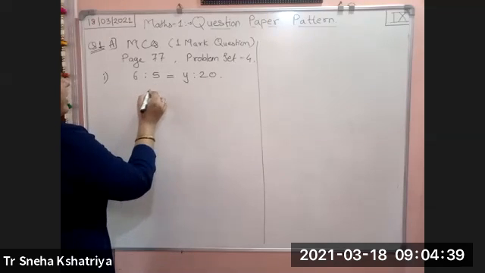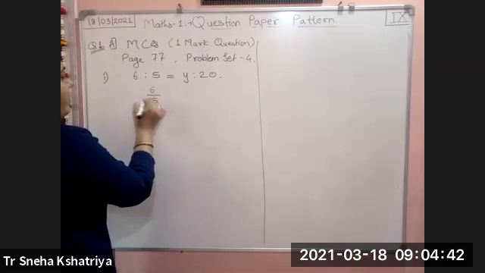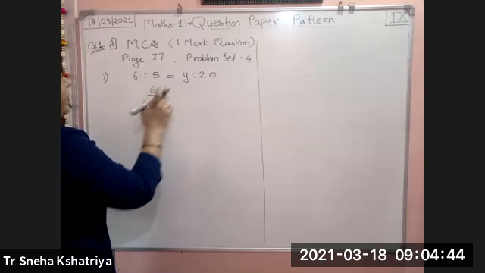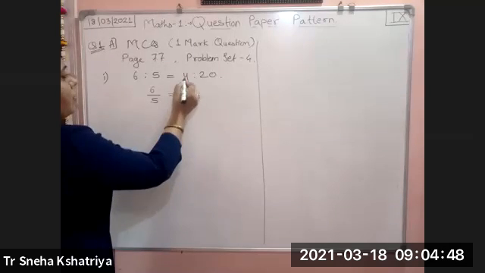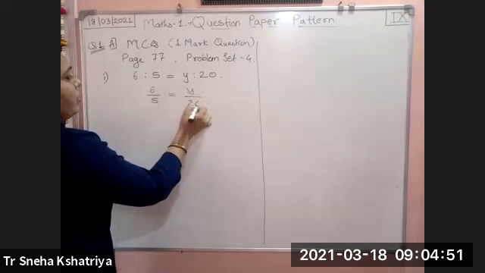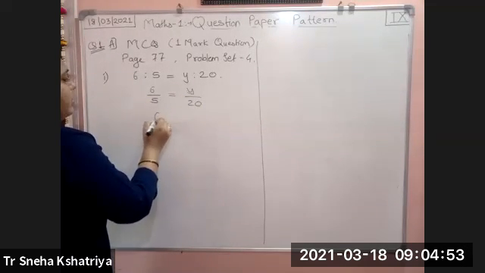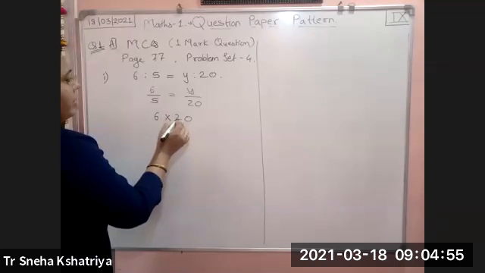So how do we represent this? 6/5 ratio. 6:5 is equal to y:20. So 6:5 means 6/5, and y:20 means y/20. Cross multiply 6 into 20.